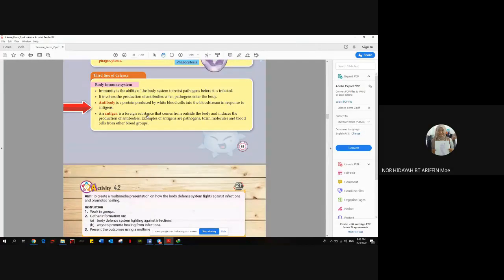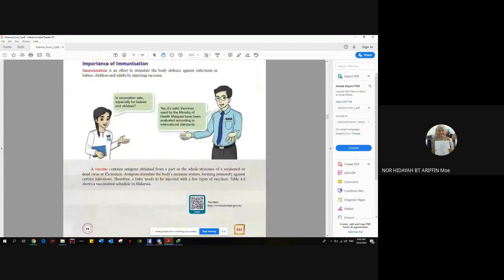So antigen adalah substance that comes from outside of the body, not from our body. So antigens, for example, pathogens, toxic molecules or blood cells. Inside the vaccine contain part or core structure of weakened or dead virus or bacterium.